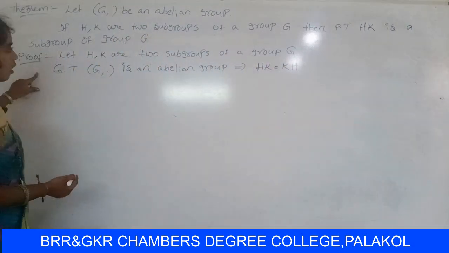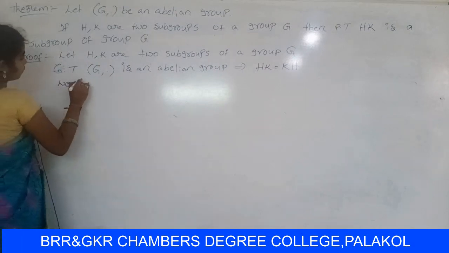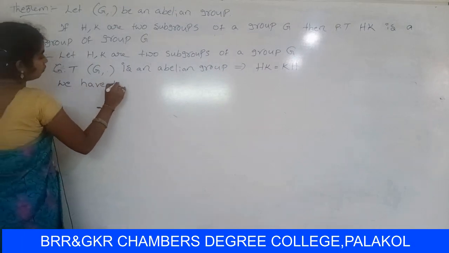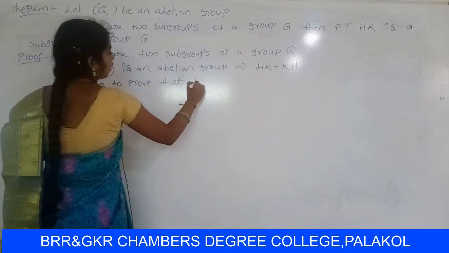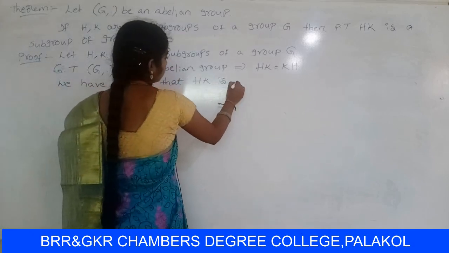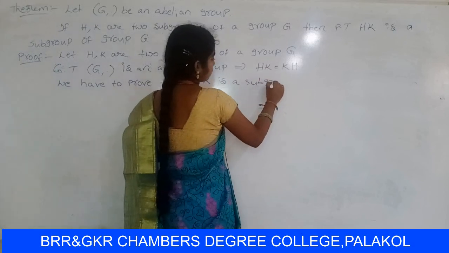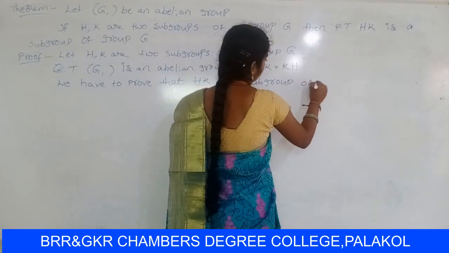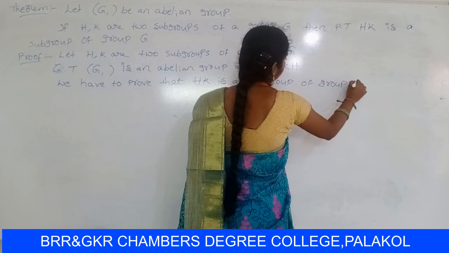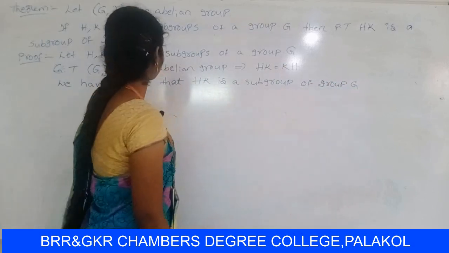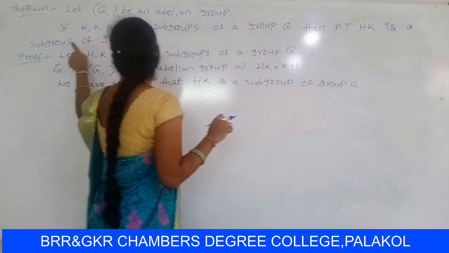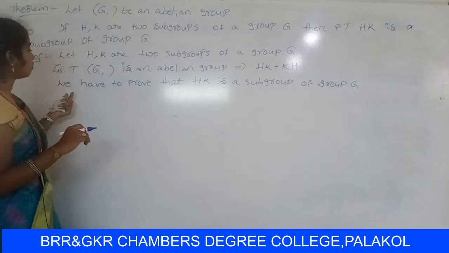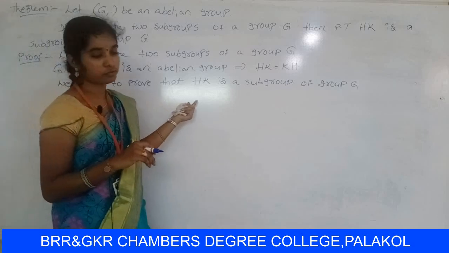So we have to prove that HK is a subgroup of group Z. H comma K are two subgroups of group Z. Then prove that HK is a subgroup of group Z.